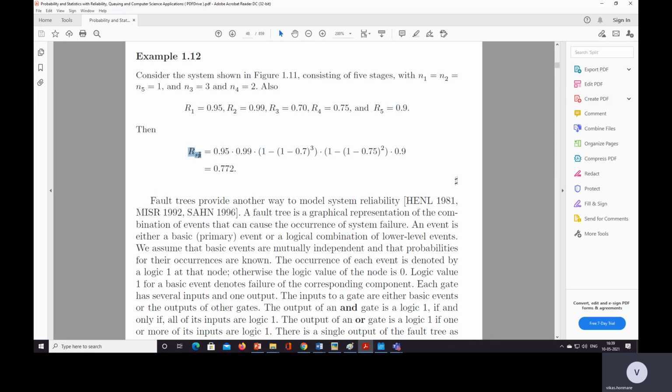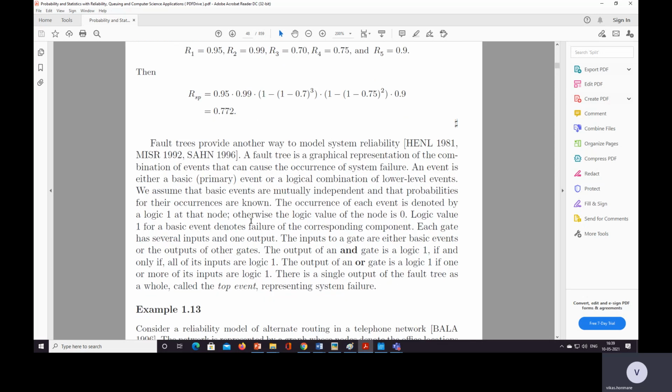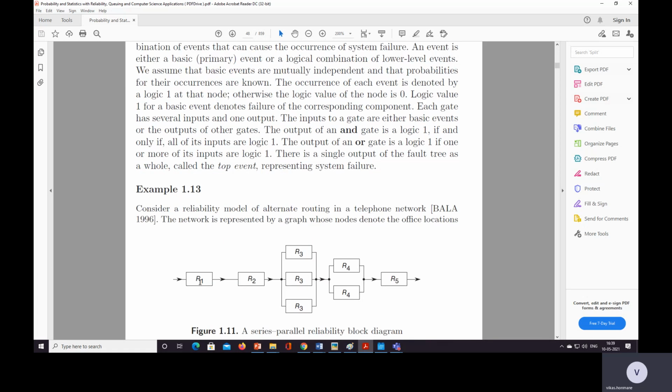So R series-parallel is equal to, we need to multiply these terms. Initially these two are multiplied, then we use the parallel formula here, and again the serial formula here. So it is initially serial, then parallel, and then serial.